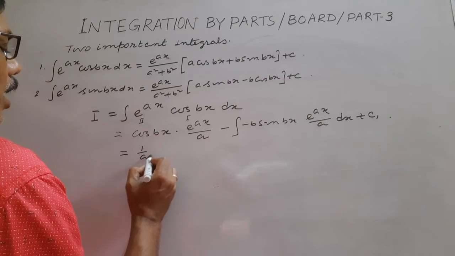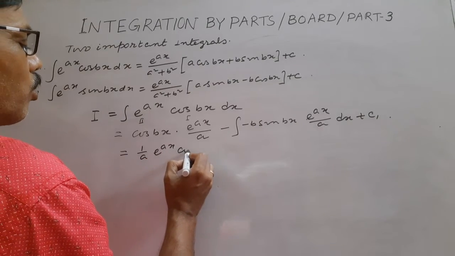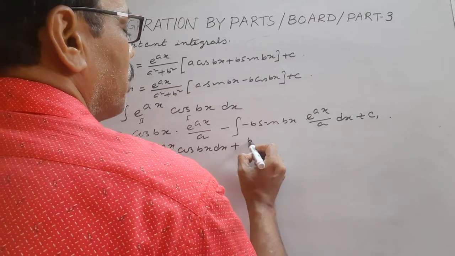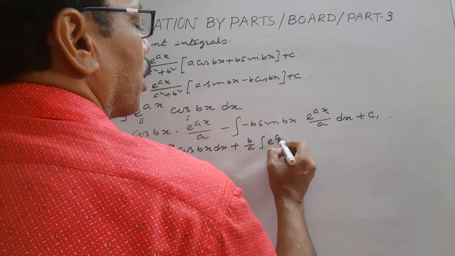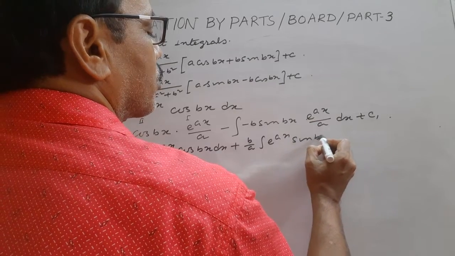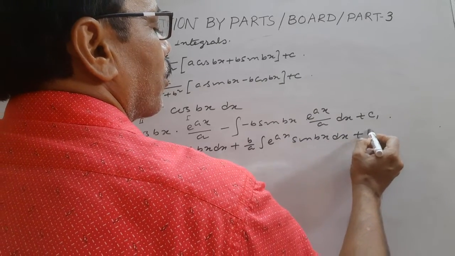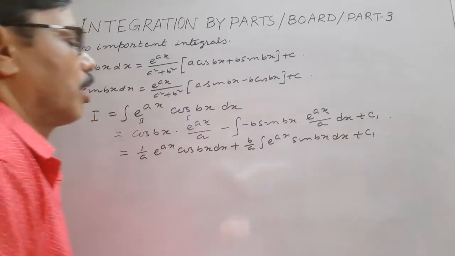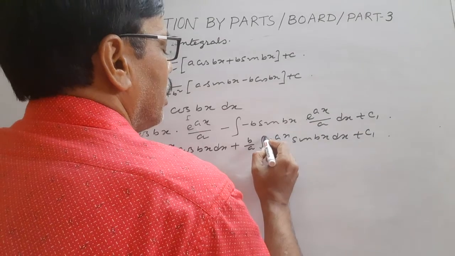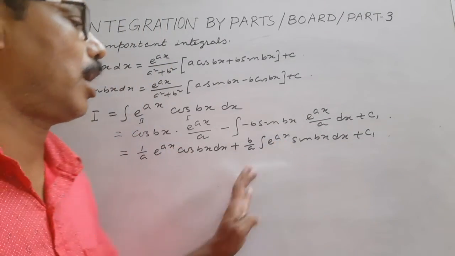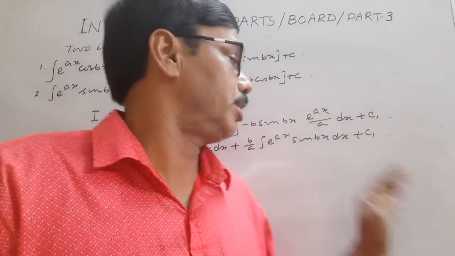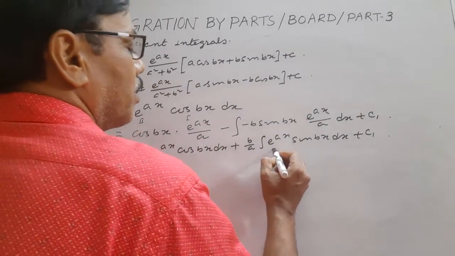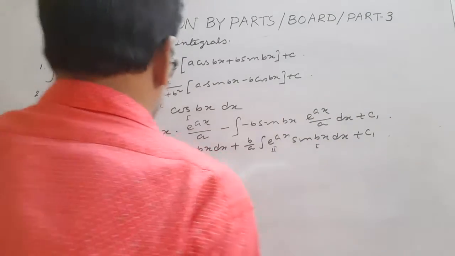So 1 by a, e to the power x cos bx, plus b by a, e to the power x sin bx dx, plus c1. So look, here we again get an integral, and you have to use integration by parts again. So this is the second function, this is the first function.